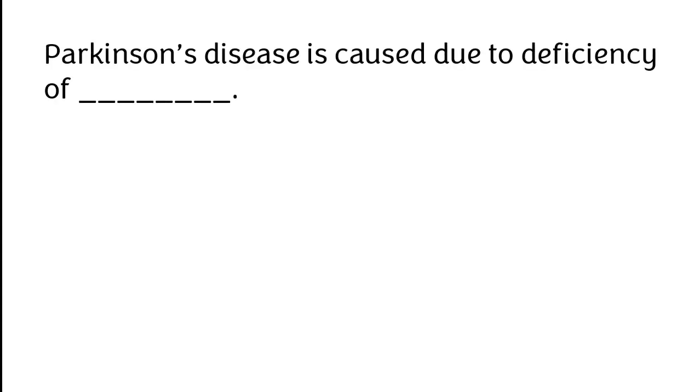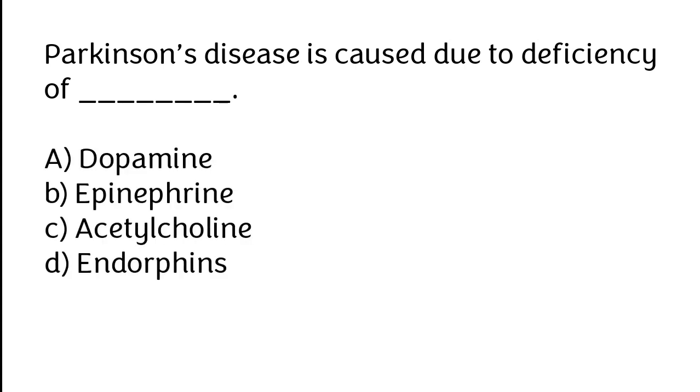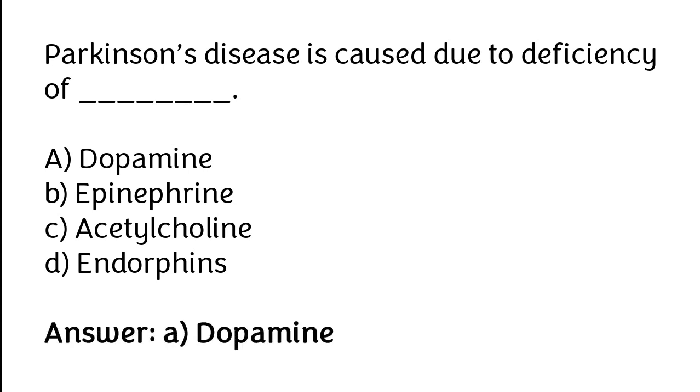Parkinson disease is caused due to the deficiency of dopamine, epinephrine, acetylcholine, endorphins. The correct answer is option A. Parkinson disease is caused due to the deficiency of dopamine.